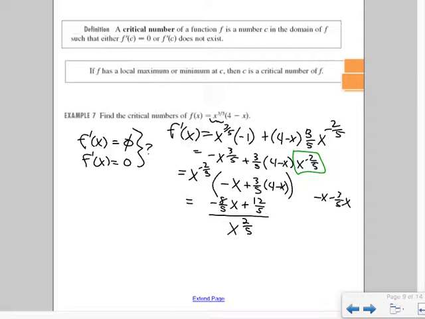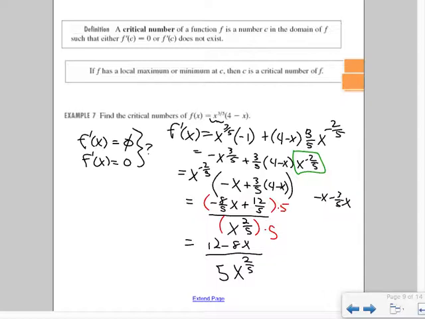I don't like the fact that they're fifths, so why not multiply top and bottom by 5? I'm just making the algebra a little nicer. And so we get on the bottom 5 times x to the 2/5, and on the top, we get 12 minus 8x.